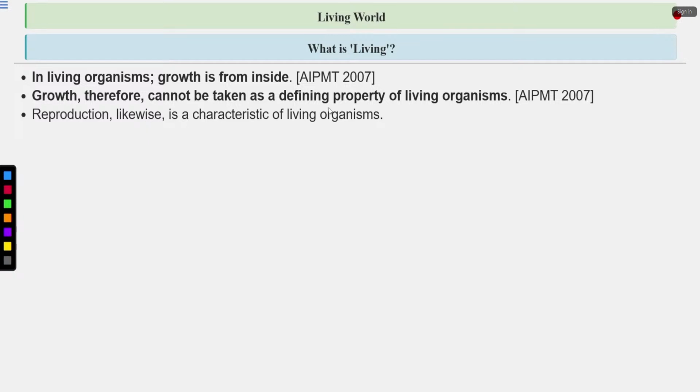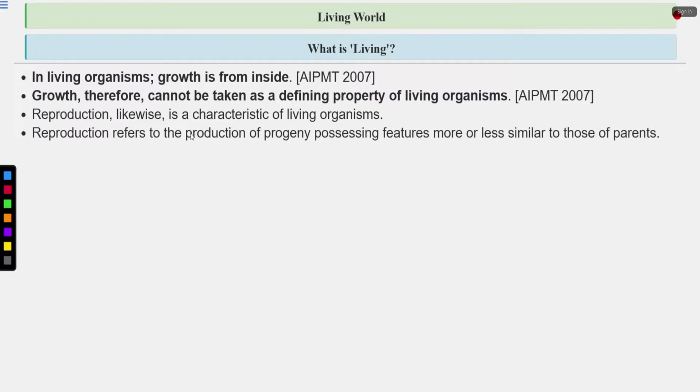Reproduction likewise is a characteristic of living organisms. Reproduction only occurs in living organisms. What is the purpose of reproduction? By reproduction, they can maintain their species. Otherwise, they can become extinct. Reproduction refers to the production of progeny possessing features more or less similar to those of the parent. So reproduction can be through sexual or asexual methods.